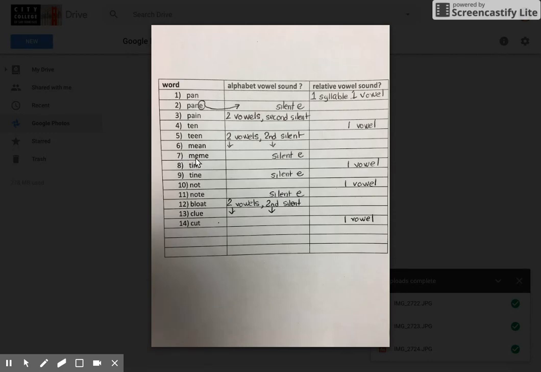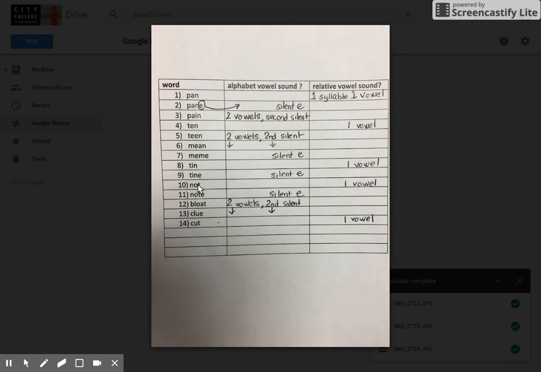Number 7, we have the silent E, so this is the alphabet vowel sound E, so it's meme. Number 8, T-I-N, one vowel, so it's relative, tin. Number 9, one syllable, you have the silent E, so it's the alphabet vowel sound I, tine. So here we have relative vowel I, alphabet vowel I, tin, tine.